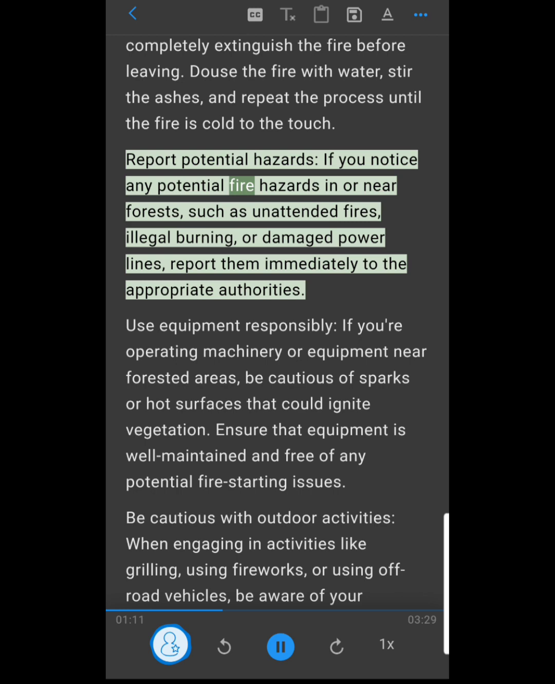Report potential hazards. If you notice any potential fire hazards in or near forests, such as unattended fires, illegal burning, or damaged power lines, report them immediately to the appropriate authorities.